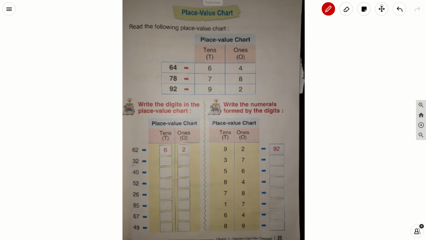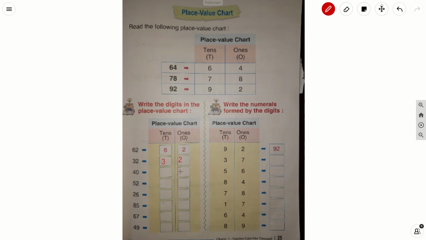Now, 32. In 32, what is there in a ones place? 2 is there in a ones place, and what is there in a tens place, children? 3 is there in a tens place.